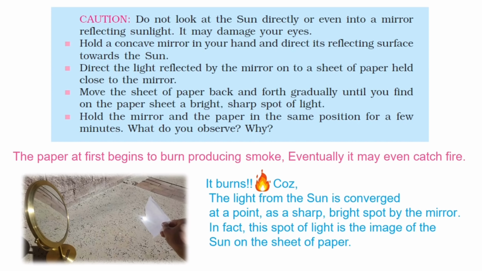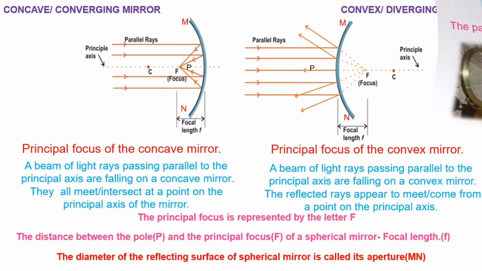Let's try to understand this observation with the help of a ray diagram. Here you can see two ray diagrams of spherical mirrors. The first one is a concave mirror and the second one is a convex mirror. Imagine a large number of rays coming from an infinite source and falling on the reflecting surface of both the mirrors. For a concave mirror the rays converge, and for a convex mirror they diverge. Thus, we can define what is principal focus.